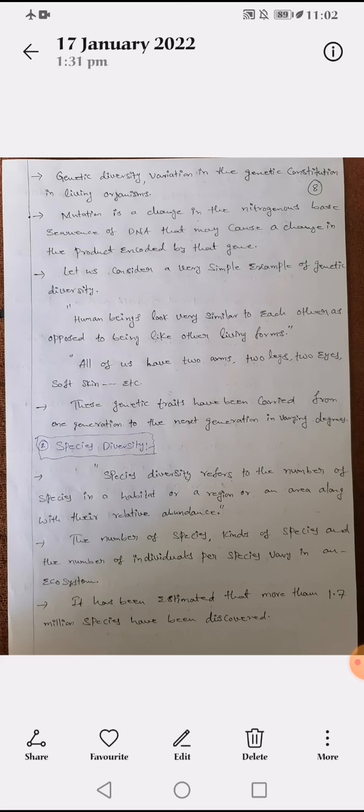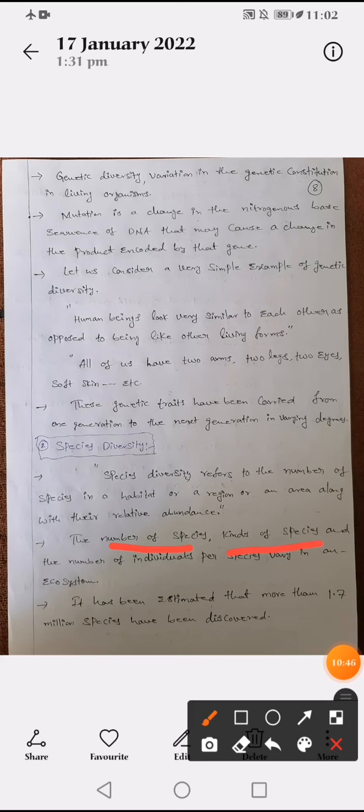Okay, again see, species diversity varies in different ways: the number of species, kinds of species, and individuals per species. Number of species means how many types of families of plants are present in a particular area. Kinds of species means what type of plant can be used. For example, teakwood is useful for the household, like windows and doors.